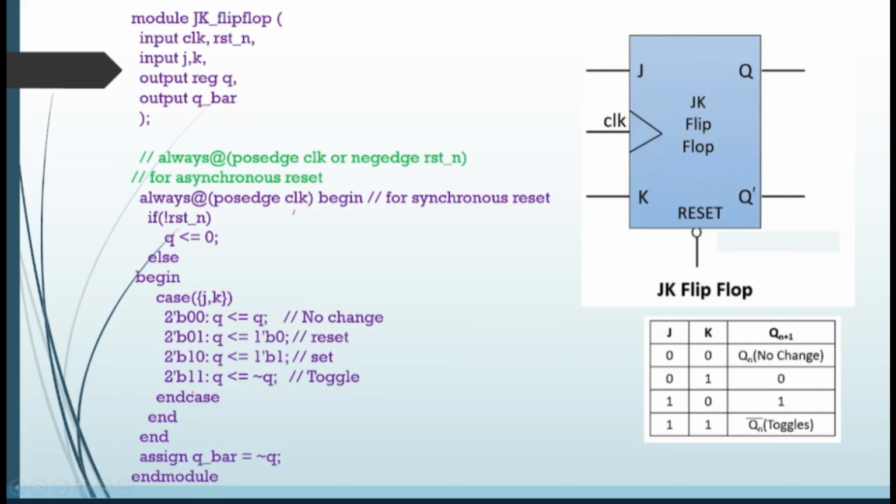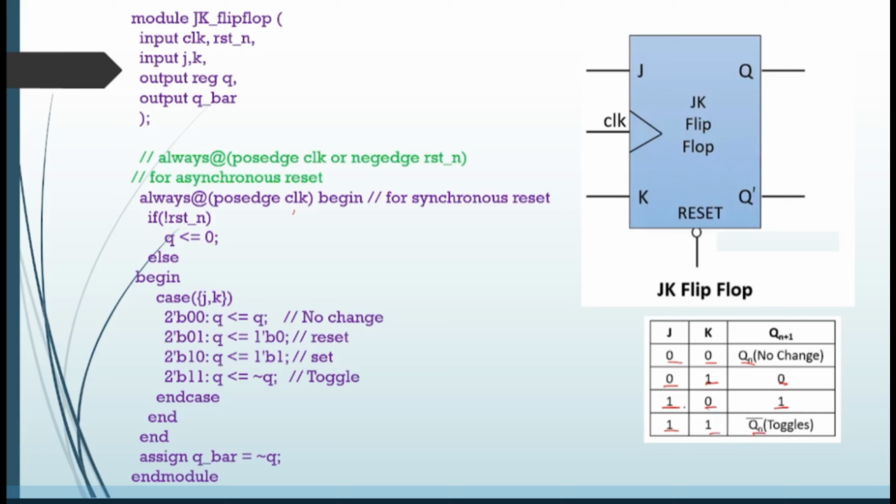In a similar way, you can write a JK flip flop also. If you see here, this is my JK flip flop, this is my circuit diagram, and these are the values. When J and K are 0 0, Q, if it has any previous value, then the same value will continue without any change. And when J is 0, K is 1, the output is 0. And when J is 1, K is 0, the output is 1. And when J and K inputs are both ones, then it will enter into the toggling state. I think you know about the toggling state.